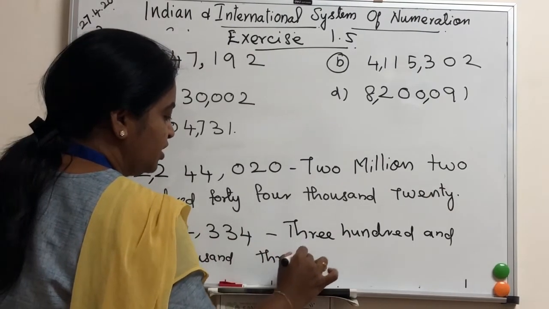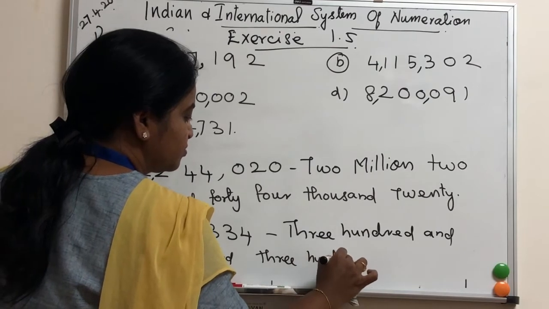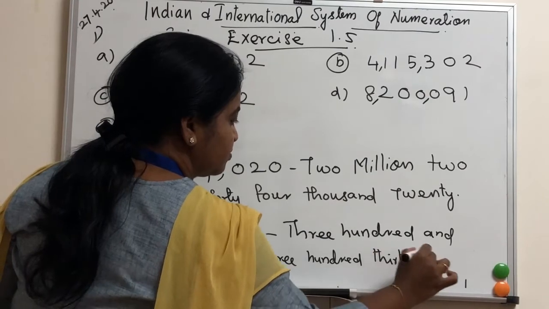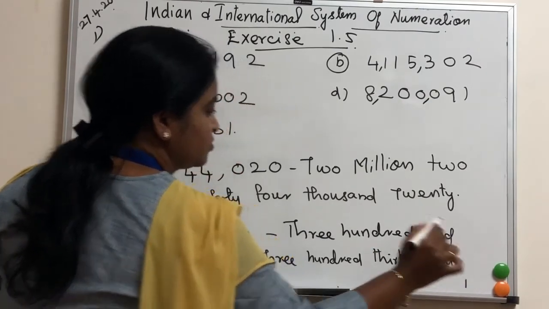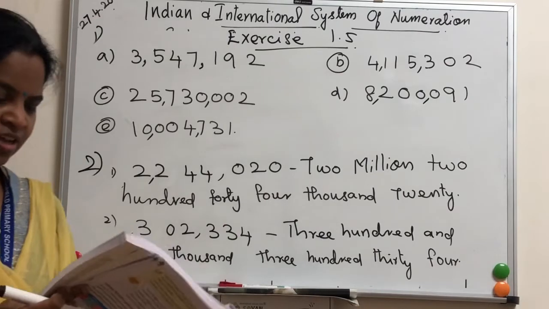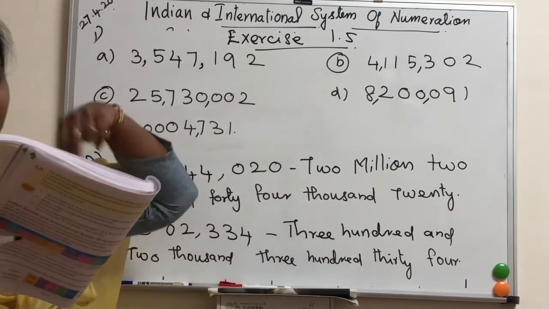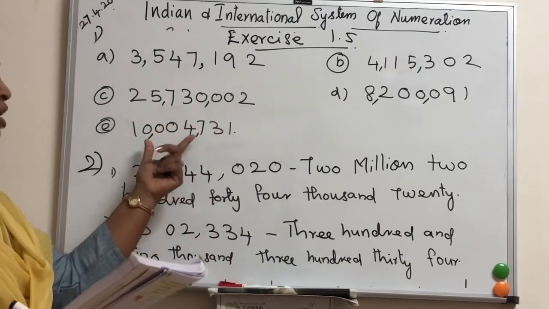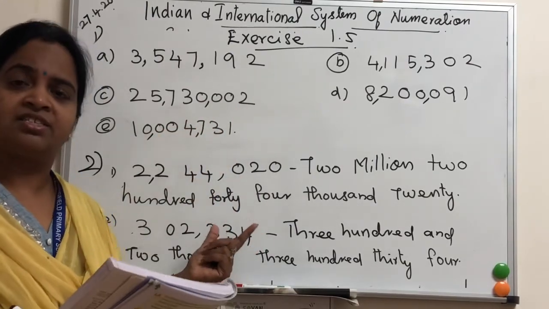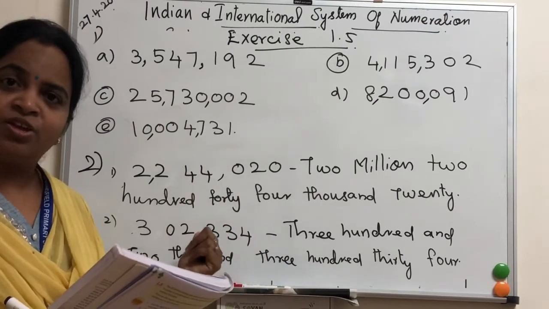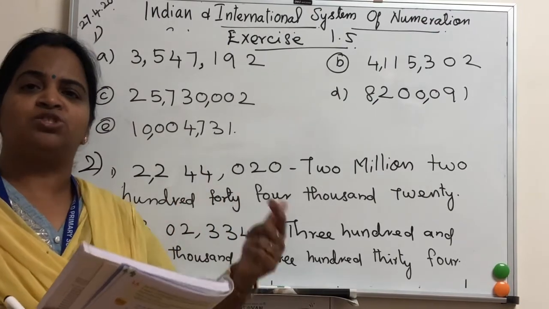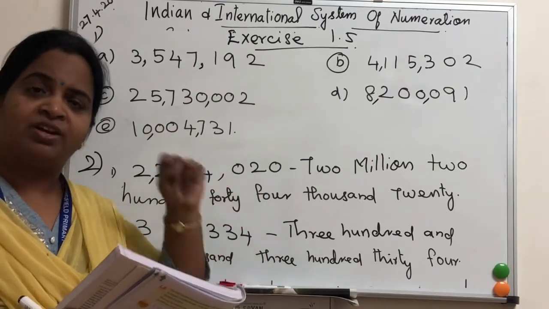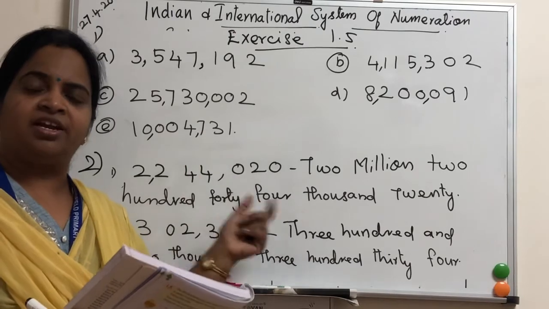Okay, you got it? Okay, next sum, 11,24,325. So like this you have to write first the Indian system, then you have to change the comma, then it will be easy for you to change to international system. If only you have to change the comma, then you will understand. First you have to write the Indian system, then only you can write this one.